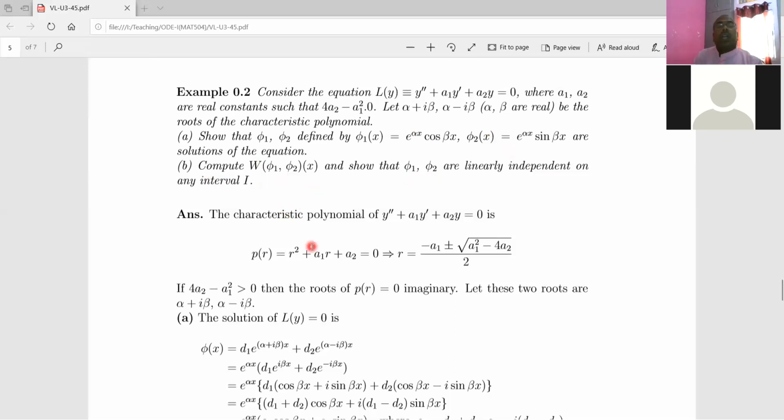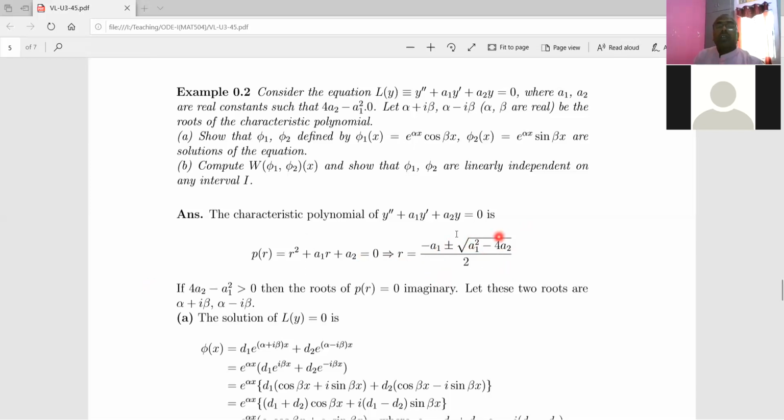Okay, so let us write the characteristic equation for the second order differential equation, and we know that its characteristic equation is P of r is equal to r square plus a1 r plus a2, and this is equal to 0. This is simply a quadratic equation. We know the two roots of this quadratic equation are given by this. So first root is minus a1 plus square root of this quantity divided by 2, and second root is minus a1 minus square root of this quantity divided by 2, right?